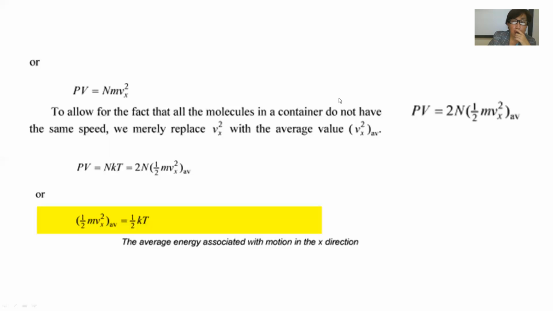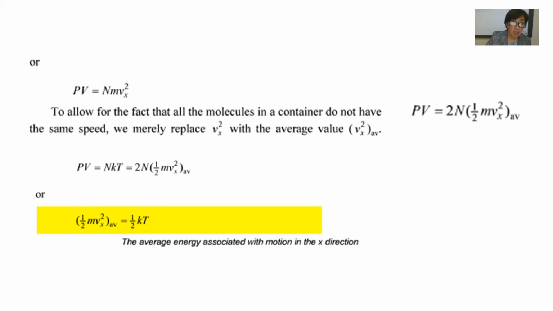Here 2N multiplied by 1 half m v squared, and the final formula is m v squared. We know the average of m v squared equals kT, so one half m v x squared average equals one half kT, the average energy associated with the motion in the x direction.